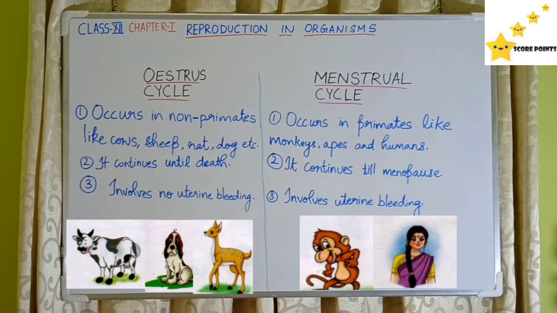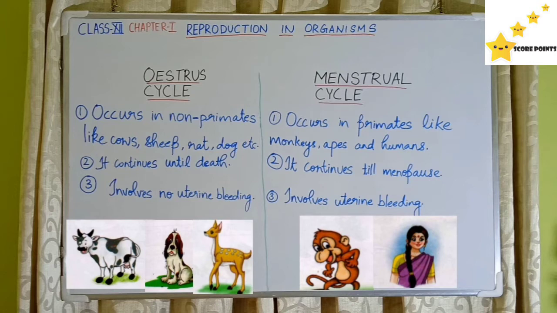The females of placental mammals exhibit cyclic changes in the activities of ovaries and accessory duct as well as hormones during reproductive phases, and we have two cycles based on it. One is estrous cycle and other is menstrual cycle. We have to learn the difference between the two cycles. So estrous cycle, it occurs in non-primates. Example is cow, sheep, rat, dog, etc.